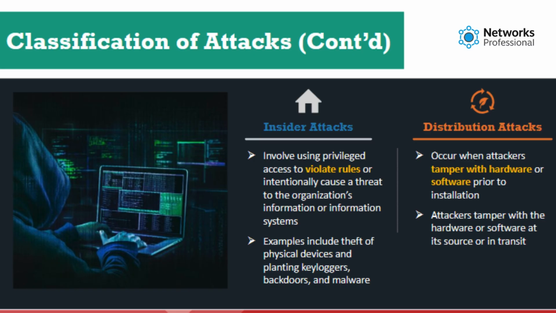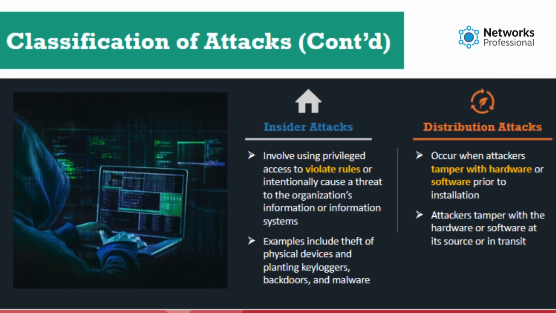Insider attacks. Insider attacks are performed by trusted persons who have physical access to the critical assets of the target. Examples of insider attacks: eavesdropping and wiretapping, theft of physical devices, social engineering, planting keyloggers, backdoors, or malware.